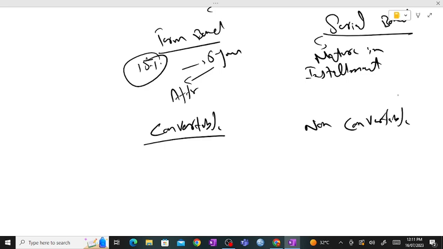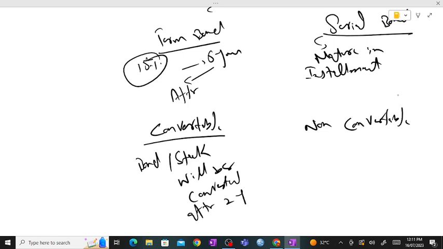If they are convertible, your particular bonds will be converted into stock. For example, if it is written that after 2 years these bonds will be converted into stock, that could happen. A non-convertible bond will not be converted into any kind of stock or security after a particular time. So these are different types of bonds we